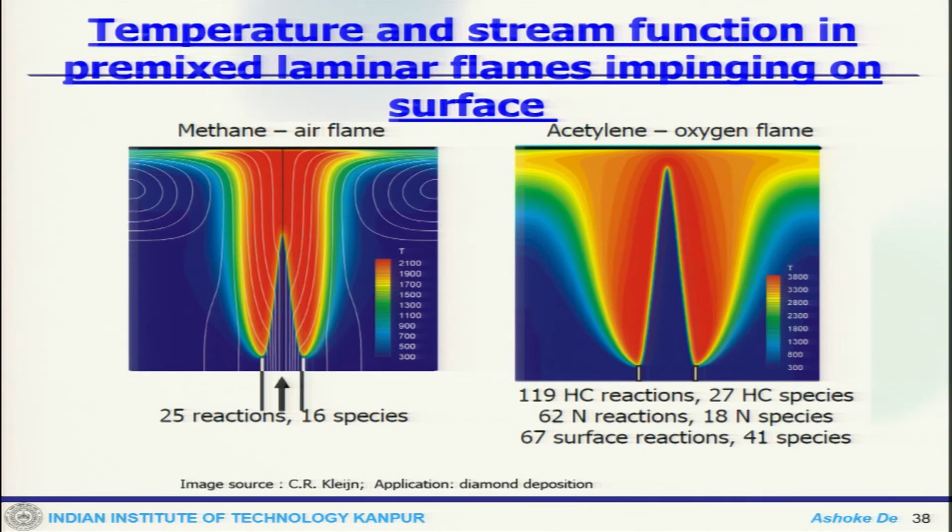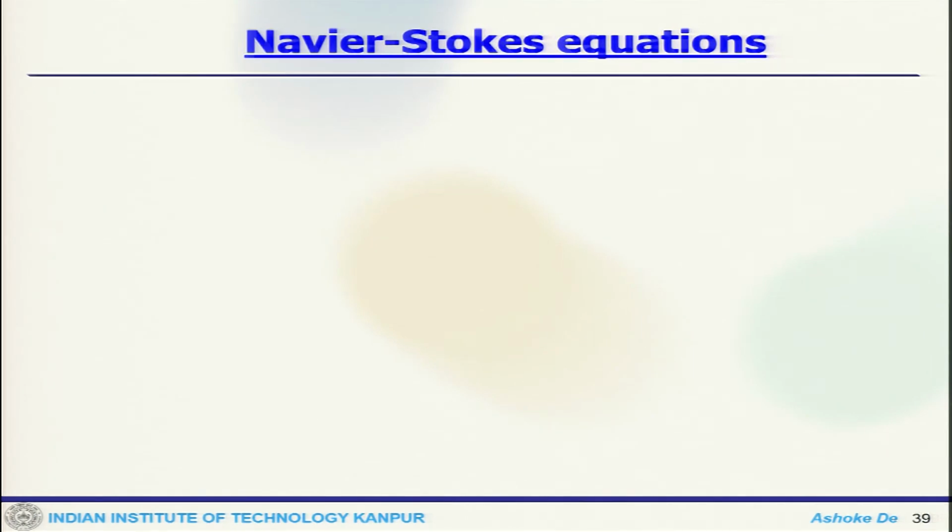So, we can see some examples where the temperature and the stream function in a premixed laminar flame impinging on a surface. This is a methane air flame with 25 reactions and 16 species. This is an acetylene oxygen flame with so many reactions. So, depending on the situation, the flame shape and all these things change.